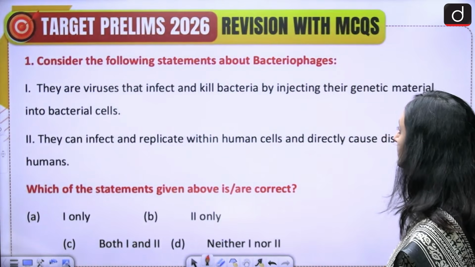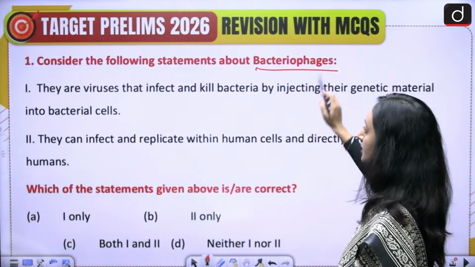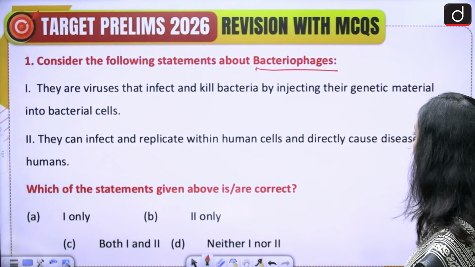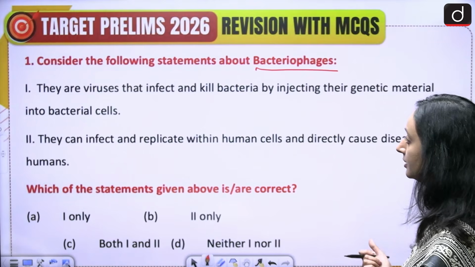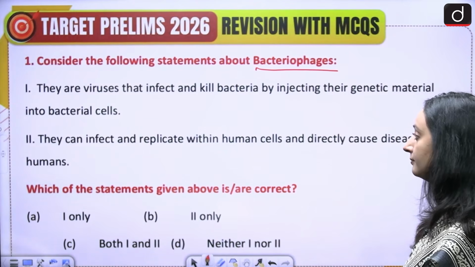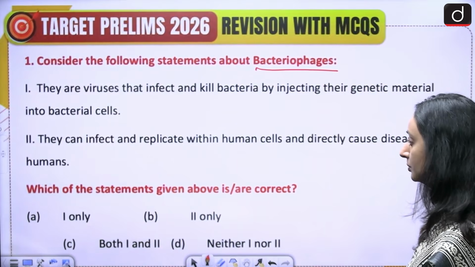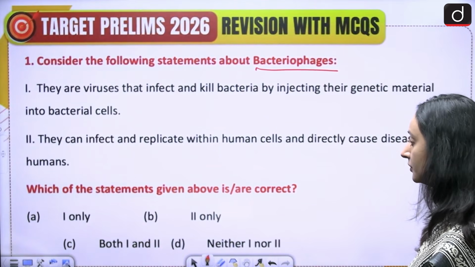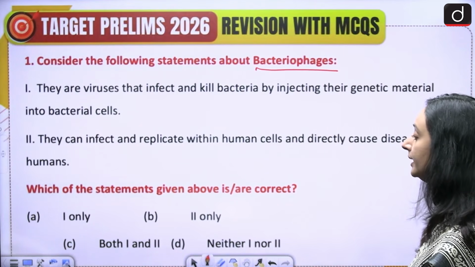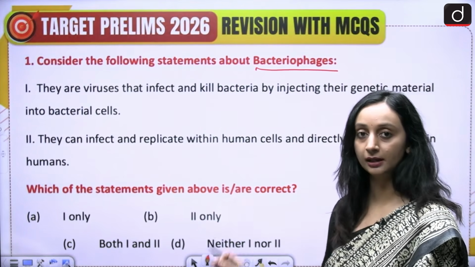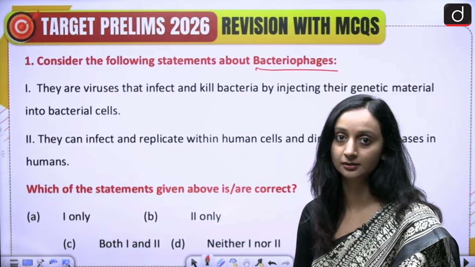Consider the following statements about bacteriophages. 1. They are viruses that infect and kill bacteria by injecting their genetic material into bacterial cells. 2. They can infect and replicate within human cells and directly cause diseases in humans. Which of the statements given above is or are correct? A. 1 only, B. 2 only, C. both 1 and 2, and D. neither 1 nor 2. Please take 10 seconds and attempt this question and then we'll discuss the answer.